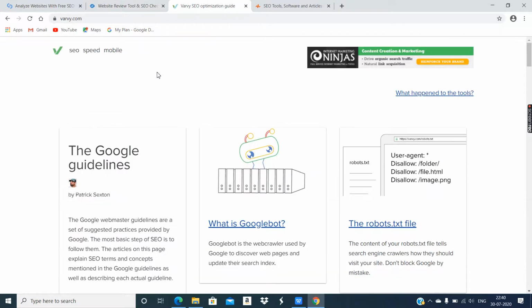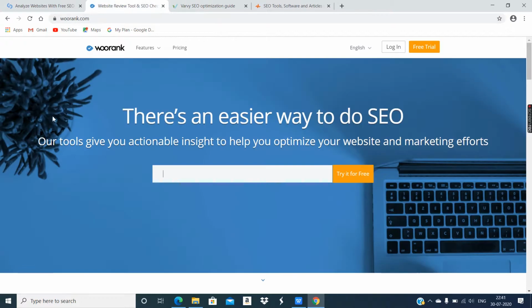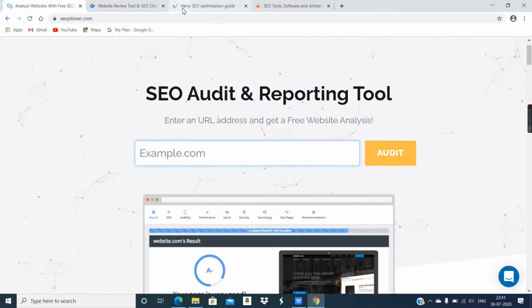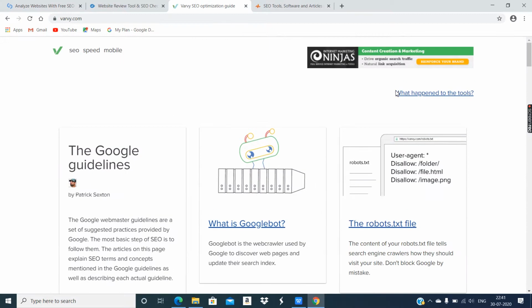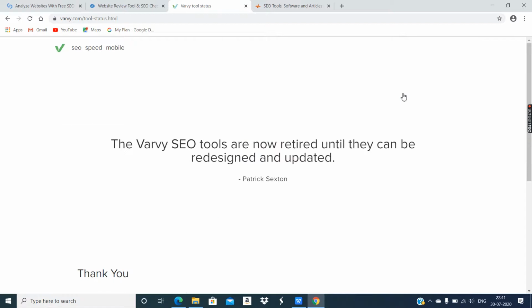Now Varvi, when I saw Varvi, I didn't see such a look and feel. So I think it is going under some different implementation. Okay, so when I clicked on this link, it says the Varvi SEO tools are now retired until they can be redesigned and updated.